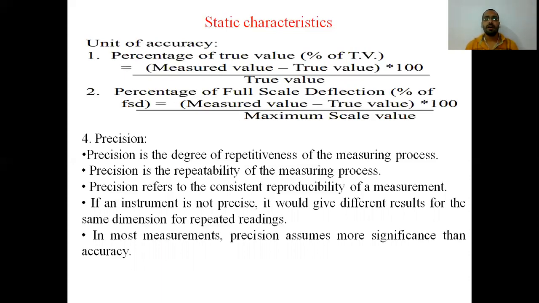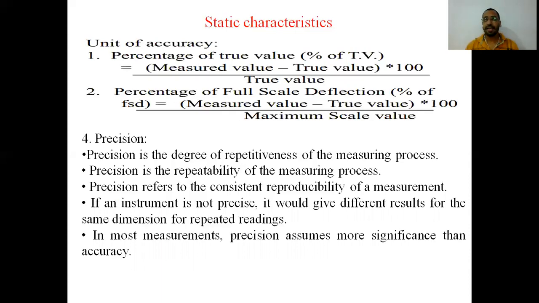Okay. The fourth property is precision. This is also one of the important property or characteristic of measuring instrument. What precision is? Precision, if you are taking the reading of a same input, let us suppose you are measuring 10 ampere and you are again and again measuring 10 ampere, whether I am measuring or you are measuring, it should be 10 ampere.